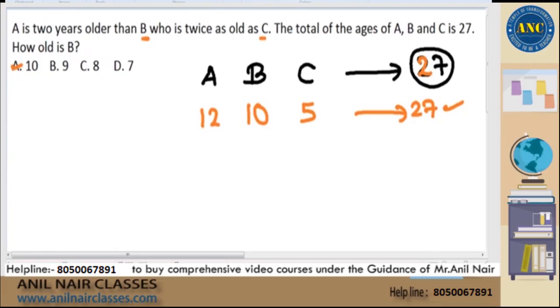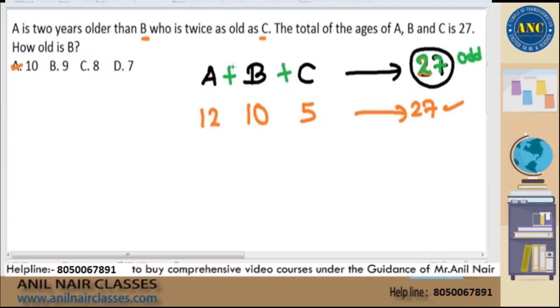Now see here. Instead of doing all these things, this is also a good method. I am not saying that it's not a good method. This is the best method in fact. But I am trying to make you think in a different way. The sum of these 3 people's ages should be 27 years. 27 is nothing but an odd number, right? 27 is an odd number.